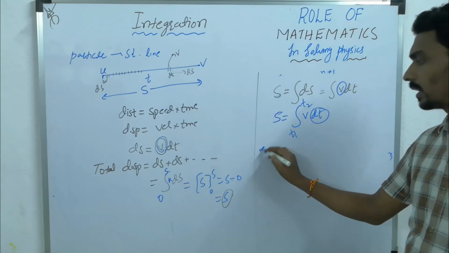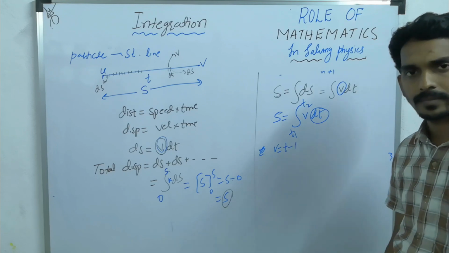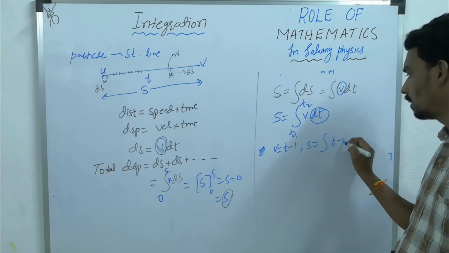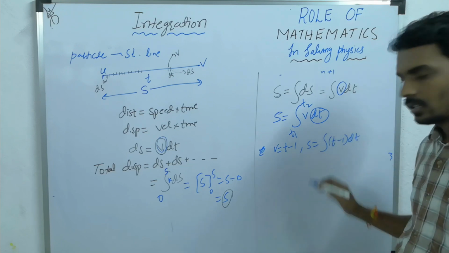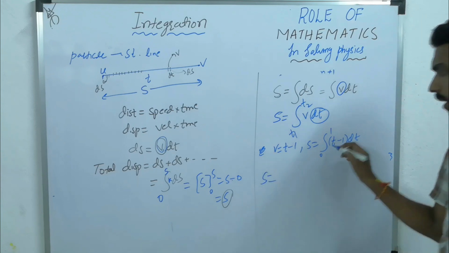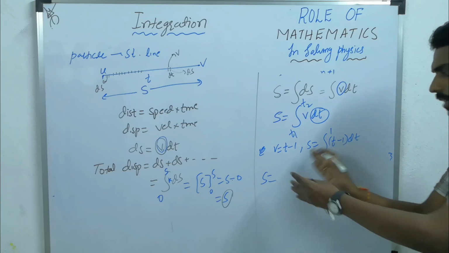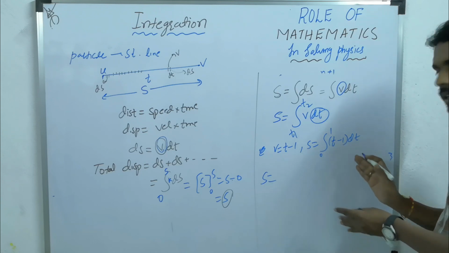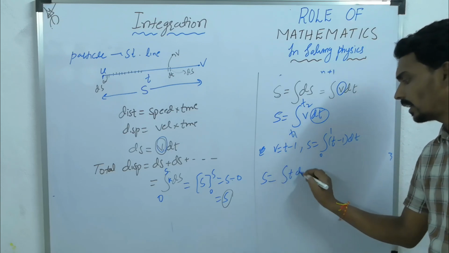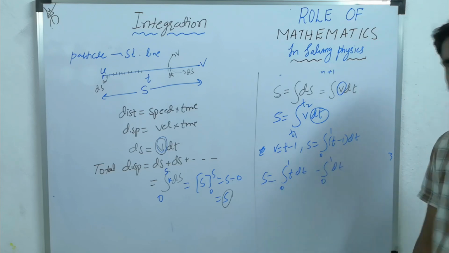For example, let me take velocity given as t minus 1. Then s equals integration of t minus 1 dt. Suppose in 1 second, 0 to 1. Then how do you apply the integration? Here, as many terms as are there, that many terms you have to write as integrations separately. Like 2 terms are there: integration t dt minus integration dt, 0 to 1, 0 to 1.